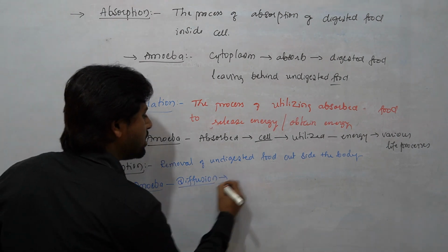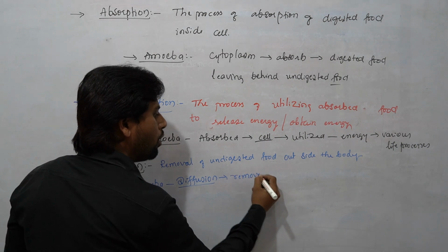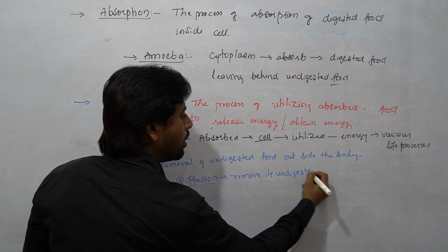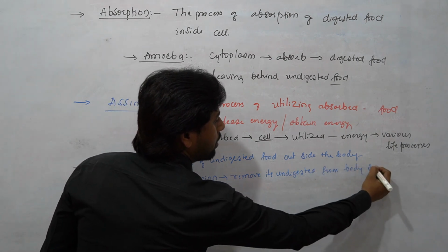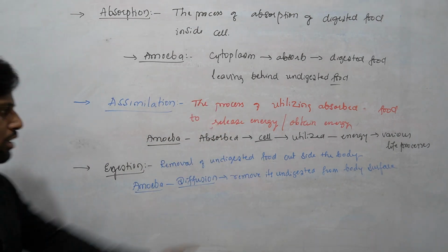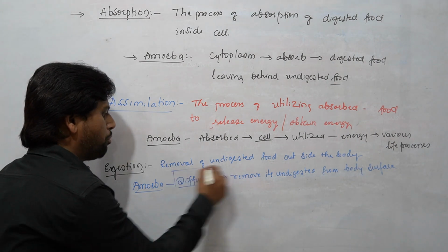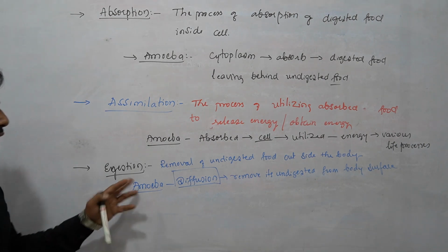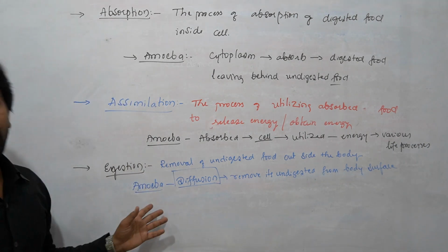So the diffusion process helps amoeba to remove its undigested food from the body surface, where the body surface helps to remove out its undigested food through the process called egestion, students. So in this way the amoeba can release out its undigested food from its body.